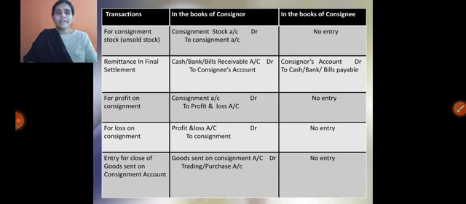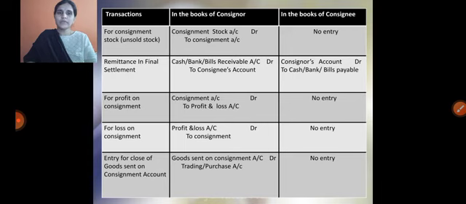And in the books of consignor, we need to prepare majorly 3 accounts. One is called the consignment account. By using profit or loss, we need to close the account, whether the consignment is getting profit or loss. By the above entries, we need to close the consignment account. And the second account is called the consignee account we are required to prepare. And with the final remittance, whatever remittance we had discussed, with that we need to close the consignee's account.